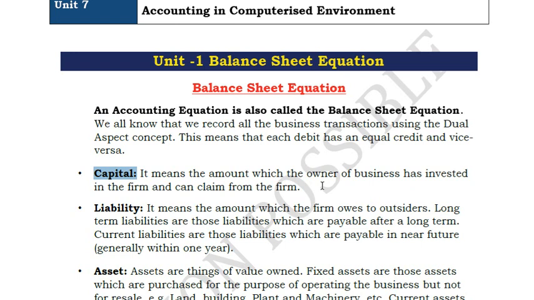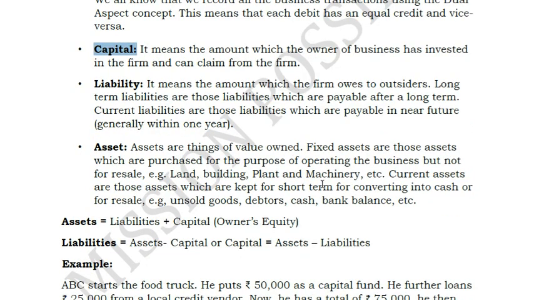And liability, in the balance sheet there are two parts. One is the liability, another is the asset. Liability has a credit balance, asset has a debit balance. Liability means something which we owe, something which we have to pay. That means it is like a burden for us. Simple example, loan taken from a bank, it is a liability because we have to repay it. Accounts payable, that means we have to pay to some people. Similarly, any kind of liability which we are liable to pay simply comes under the credit side of the balance sheet, that is the liability.